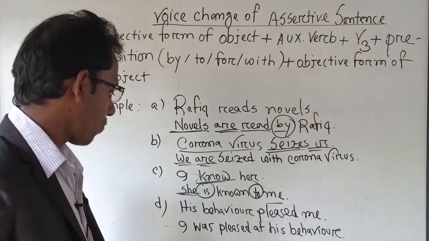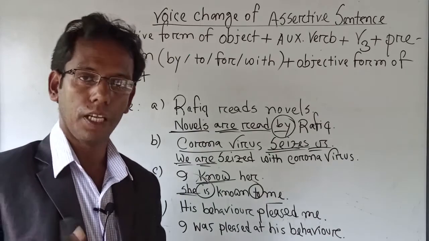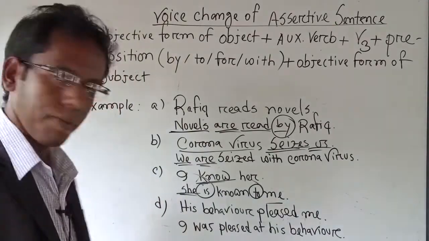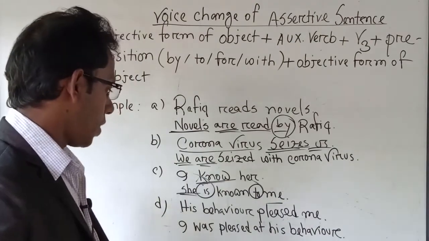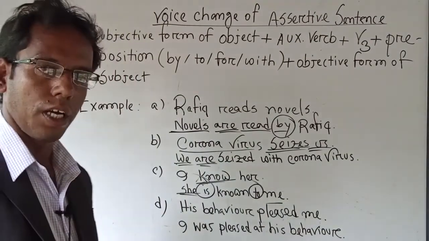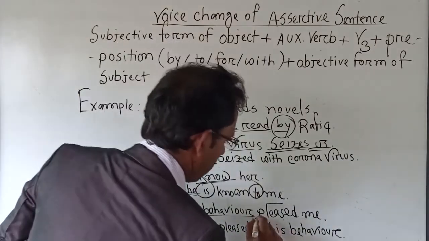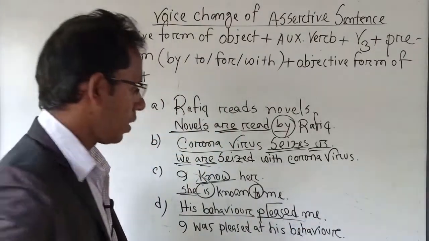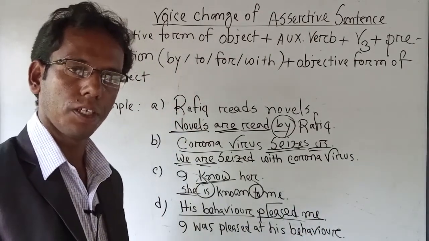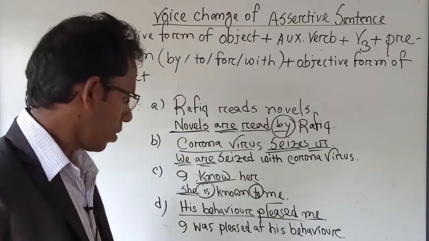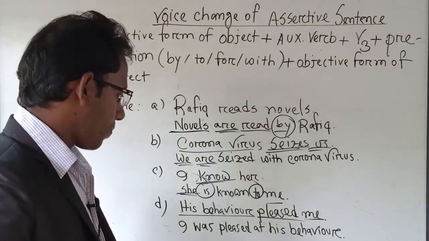The next: his behavior pleased me. His statement pleased me. Got it? If we try to find the subject, it is his behavior, then the verb pleased, then the object me. So we have got the object "me" here.